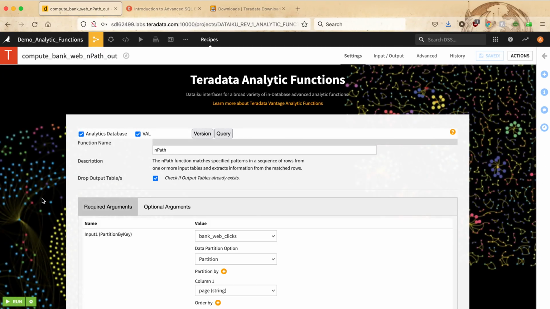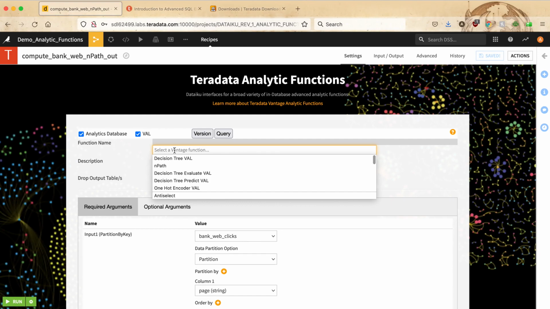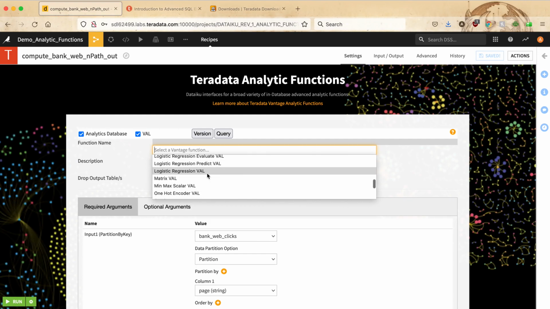Let's go back, and now inside the recipe itself, you see the interface where on top you specify the function name that you would like to use. We see here that npath is already specified here. So if we were to start from the beginning, if you click on the empty field, you can scroll down and select any of the available functions that come with the specific version of the Teradata plugin. You see that the val functions are designated with the acronym val at the end of the name.